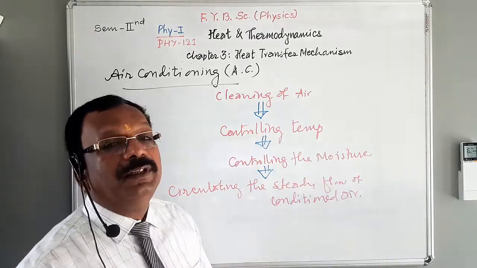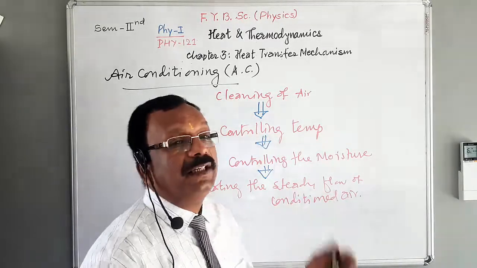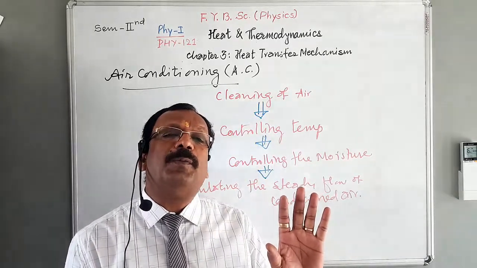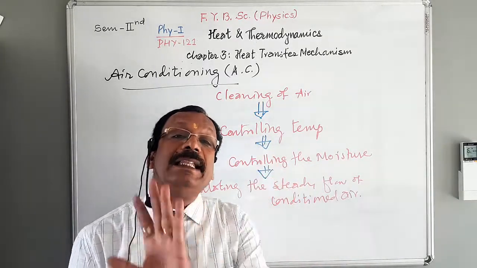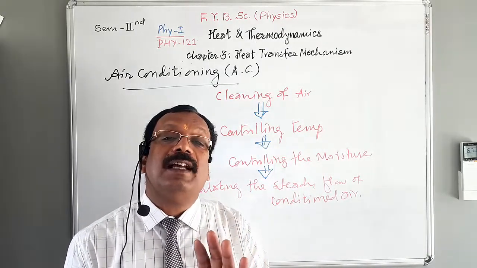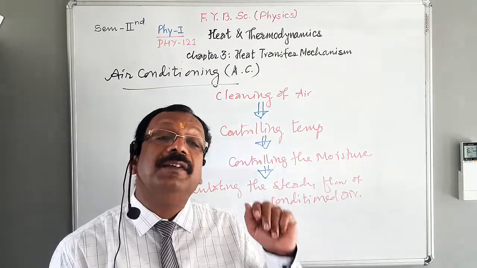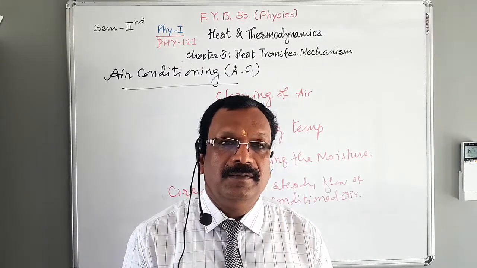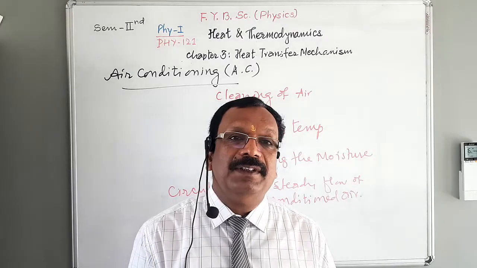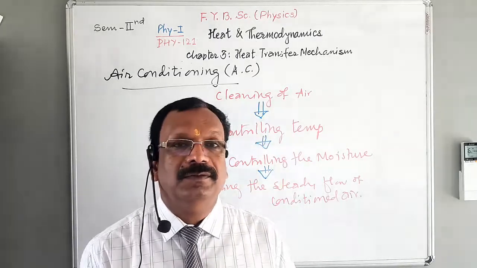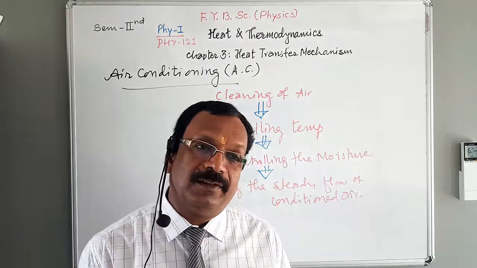Second one, controlling the temperature. How is temperature controlled? Very simple. The temperature is controlled by blowing the clean air over the coil, and those coils are filled with chemical refrigerant like SO2, sulfur dioxide, or ammonia, NH3.